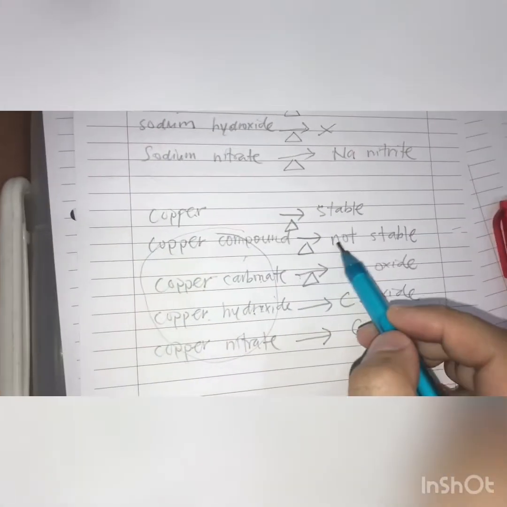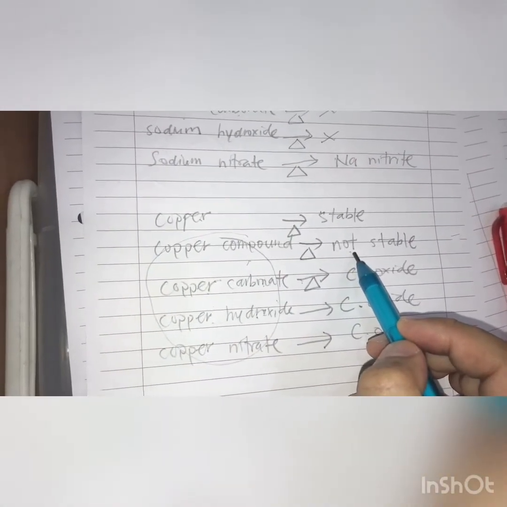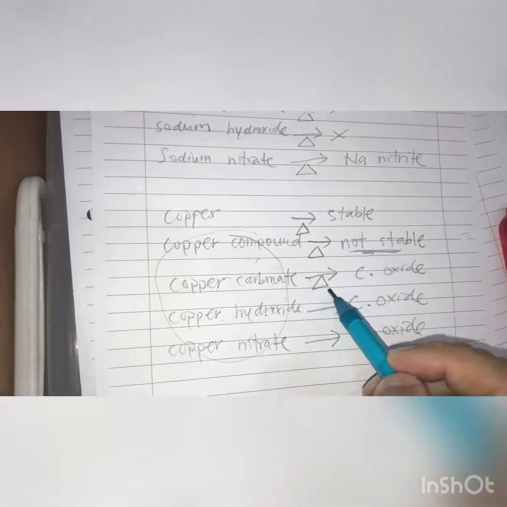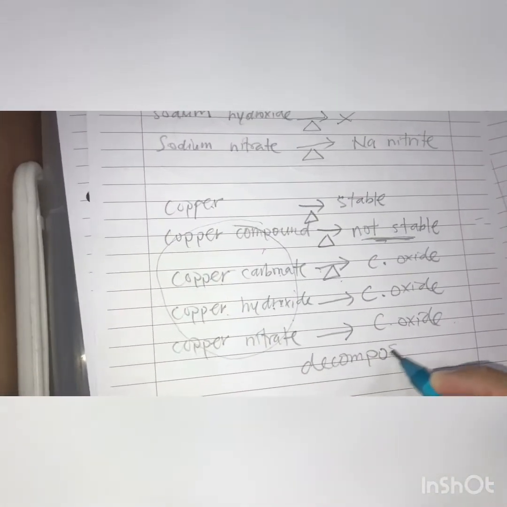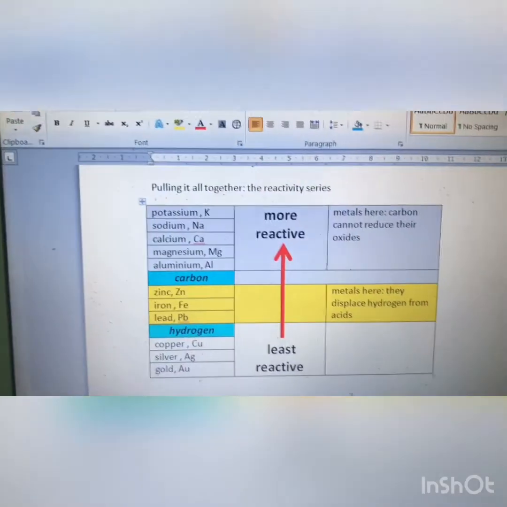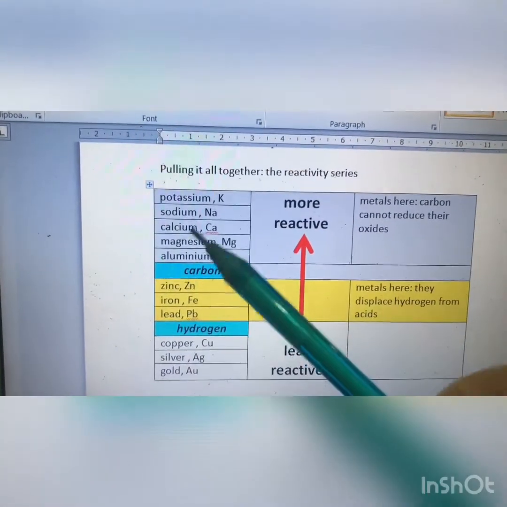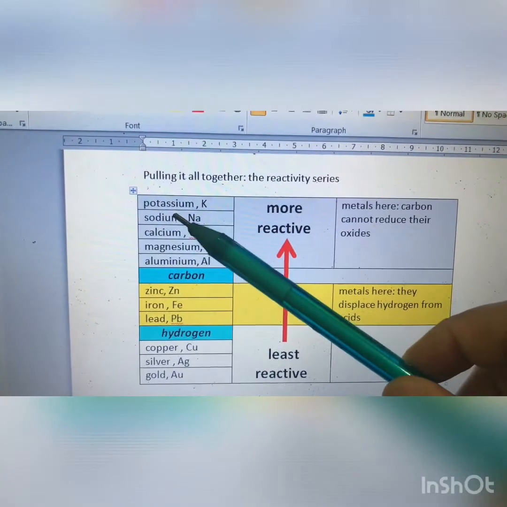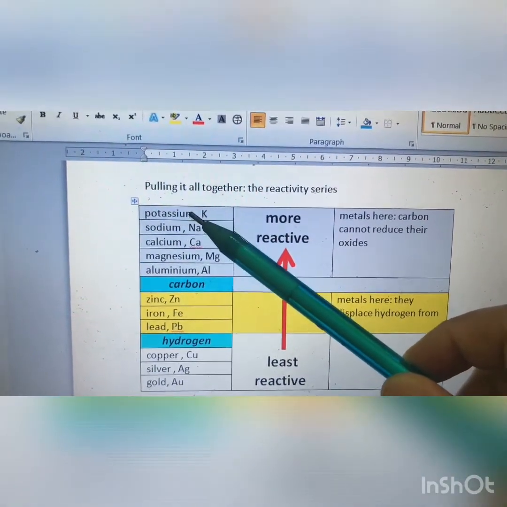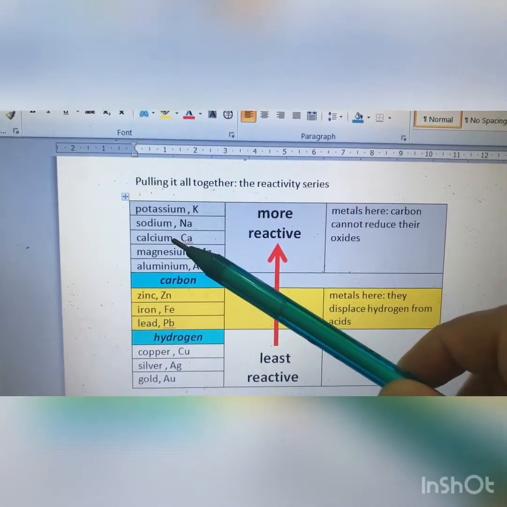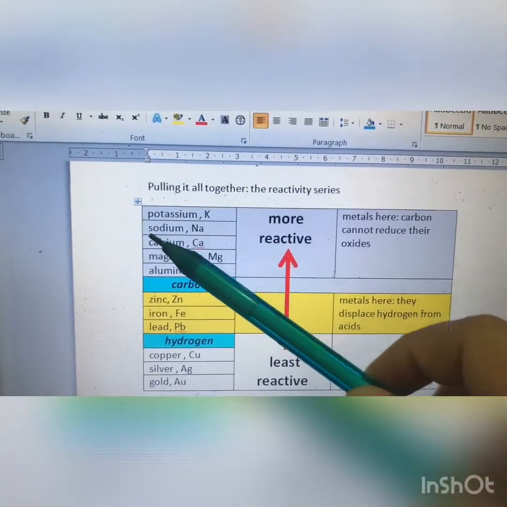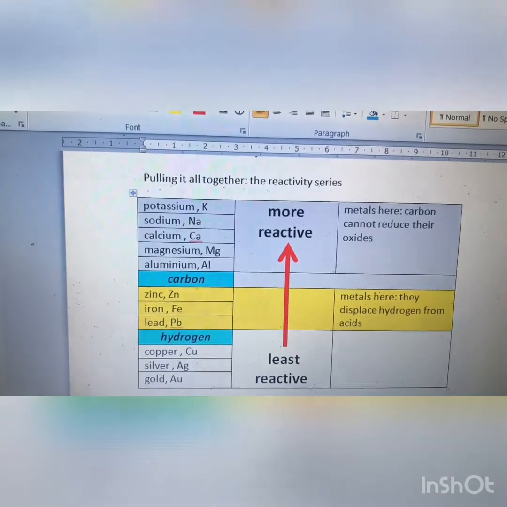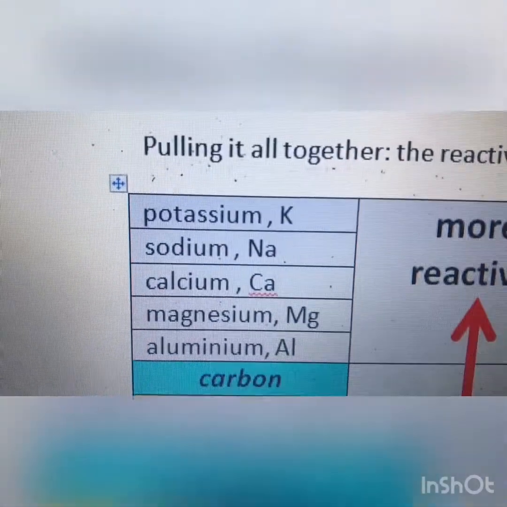So in the form of compound, copper compounds are not stable. Therefore, they are easily decomposed. So again, come to this table, you will see the top ones here, sodium, potassium. Calcium also, but potassium and sodium especially, when they are in the form of compound, they are very stable.